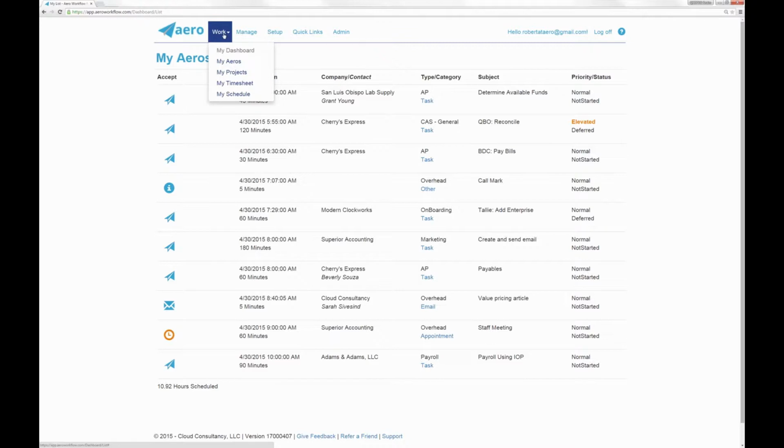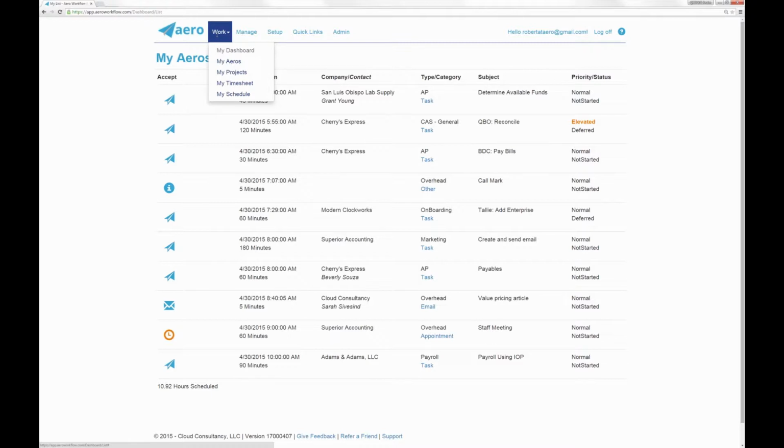This is the work menu, and this is where your staff will come to perform the work assigned to them or some of the things that may be related to that work that's assigned to them. And by them, I mean your staff person or whoever it is logged in. Right now, I'm logged in as Robert. So for today's demonstration, we're going to put ourselves in the shoes of Robert, who works for an accounting firm.